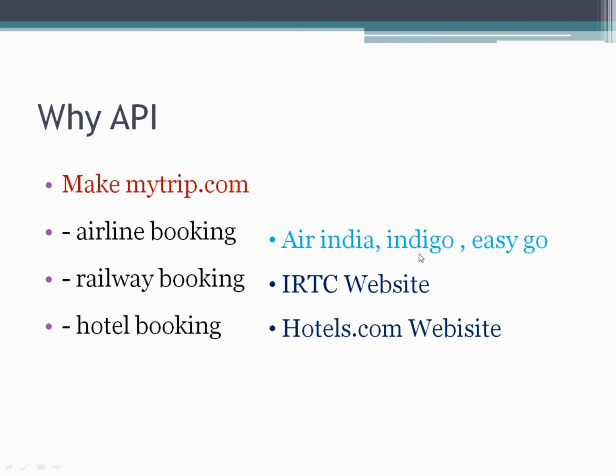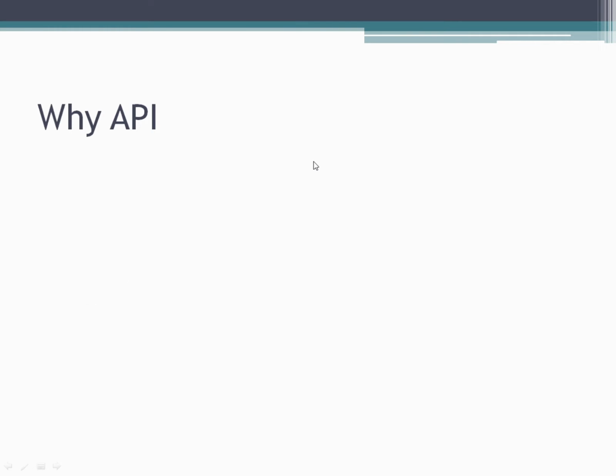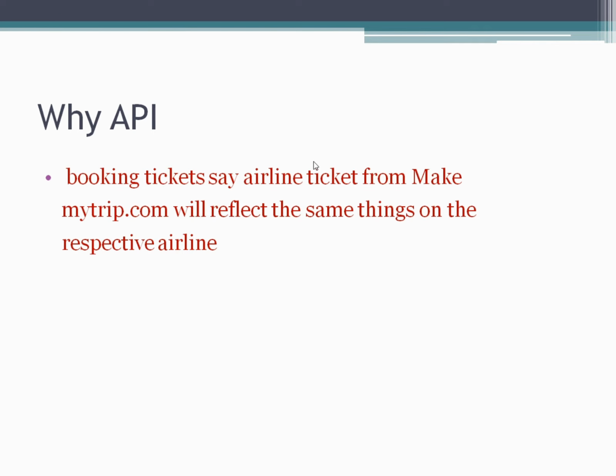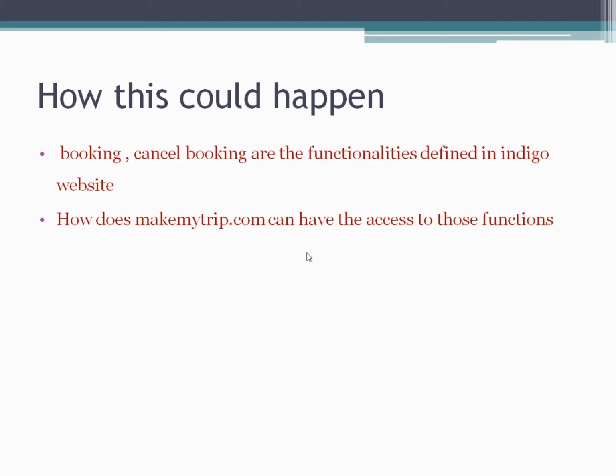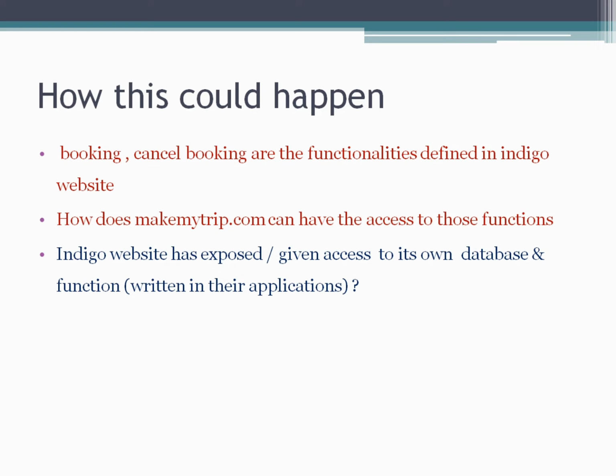And even if I book my ticket on the Indigo site, MakeMyTrip also gets the knowledge of how many tickets are booked and whether there is a vacancy for that particular seat or not, right? So how is this happening? Let's say booking and cancel booking are the functionalities defined in the Indigo website, right? All these functionalities are defined in the Indigo website, but from MakeMyTrip.com we have access to all those functions, like booking a ticket or canceling the booking, right? So how can it be done?